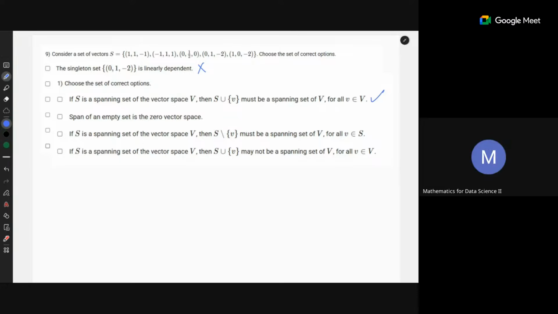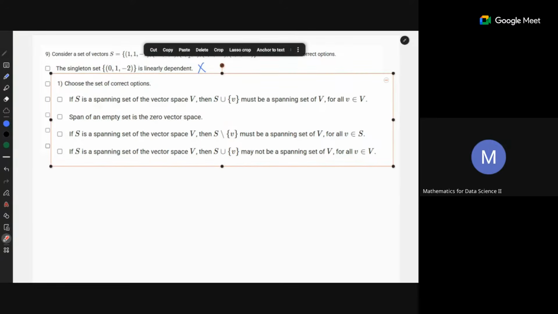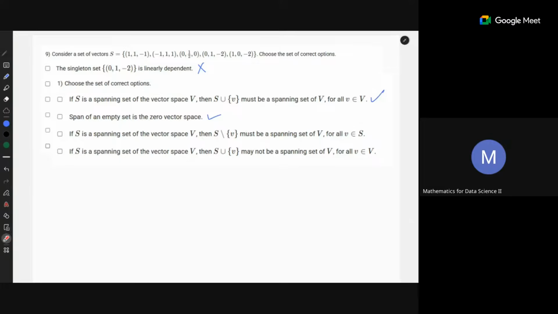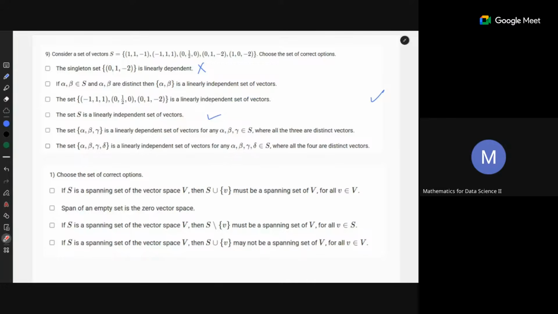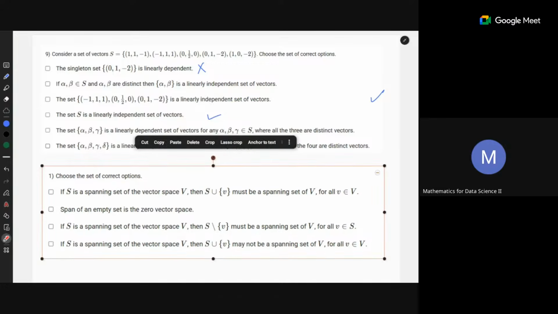Yes, sir. Excuse me. If it is written in a question or any statement that S is a spanning set of the vector space V, does it mean that span S equals V by convention? I think I'm making a mistake. Here in the option it is mentioned that if S is a spanning set of the vector space. So what does it say? If it was a spanning set of something else. Oh, there were two questions. That's why we just got mixed up. Okay.